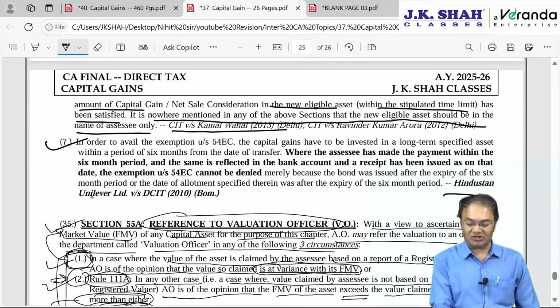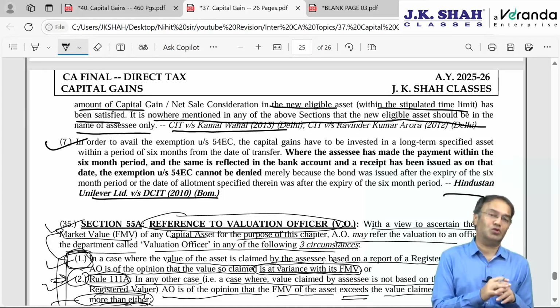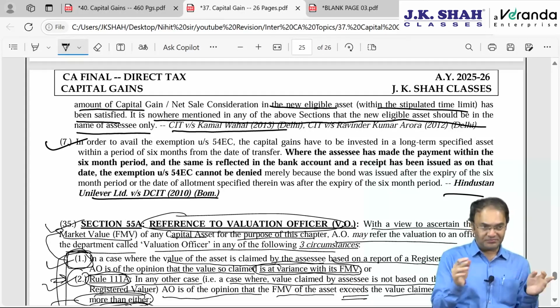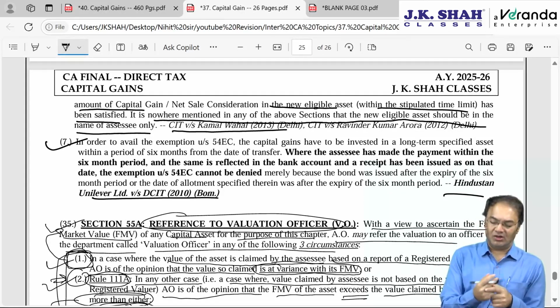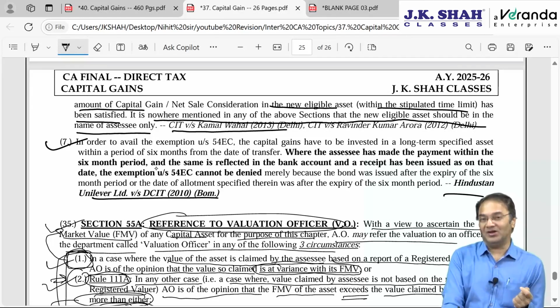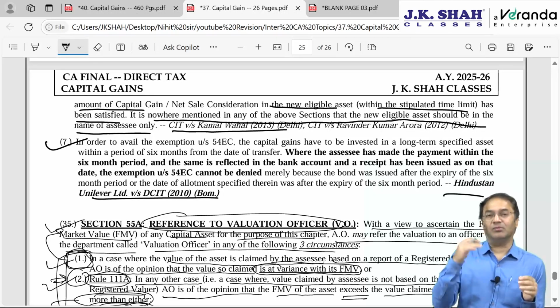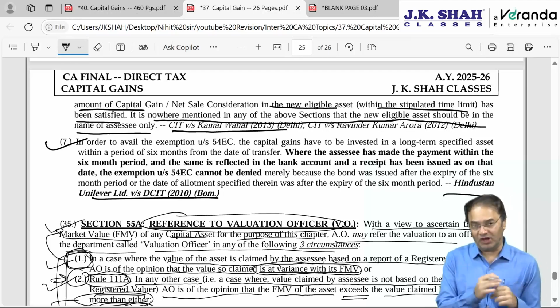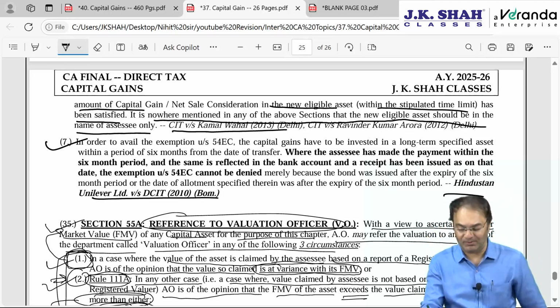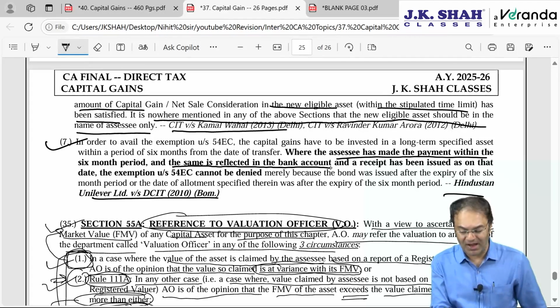Hindustan Unilever, this is also something you need to remember, Bombay High Court decision. No need to remember citation, remember at least the matter. Okay, this is the last point. I think after this we are done with the remaining part of the chapter. Now here Hindustan Unilever, they acquired bonds of NHAI under section 54EC within 6 months. They made payment in the 5th month, the check also got cleared before expiry of 6 months, same is reflected in the bank account, receipt has also been issued by NHAI people.